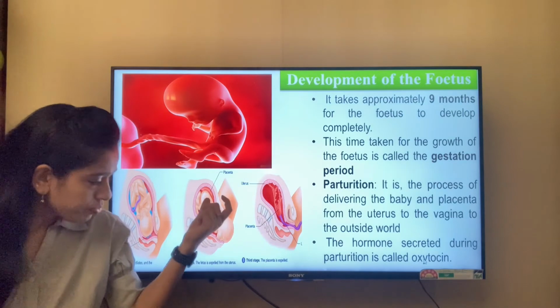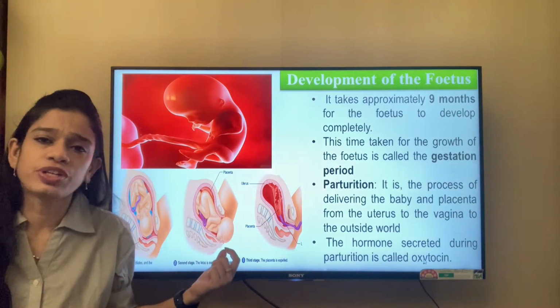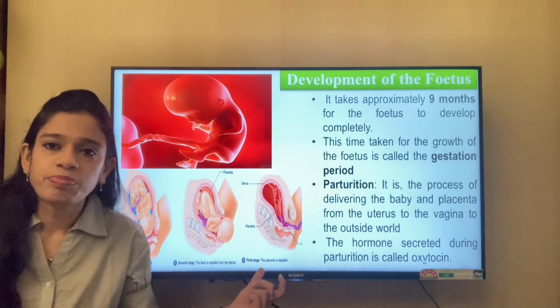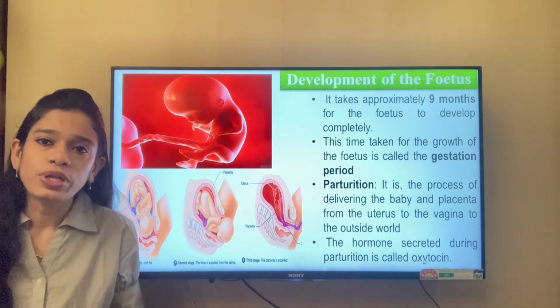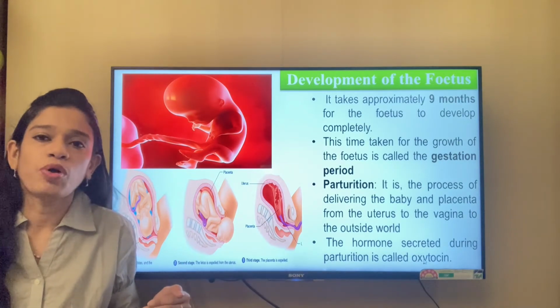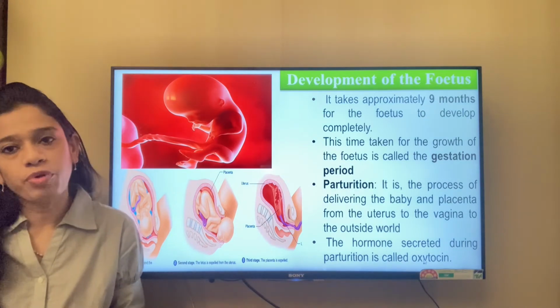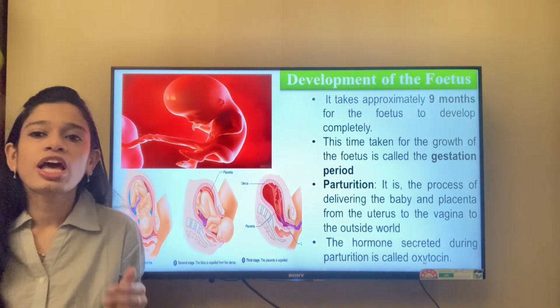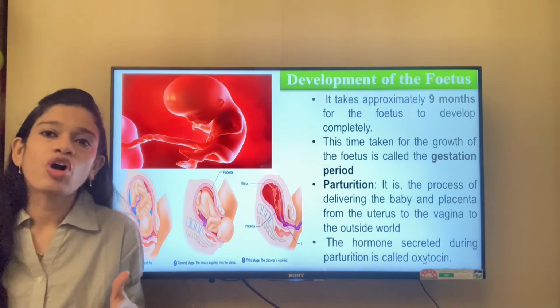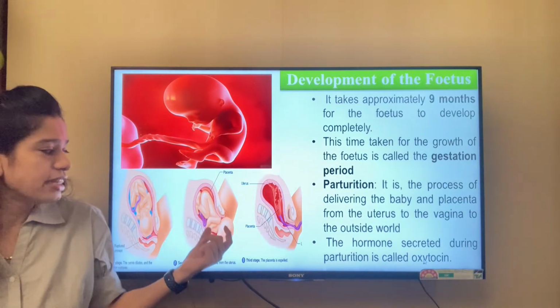During parturition, another hormone is secreted in the mother's body which helps in the delivery of the baby. It is called oxytocin. This hormone is secreted which helps in the delivery.